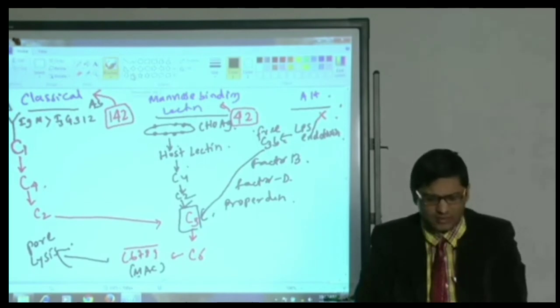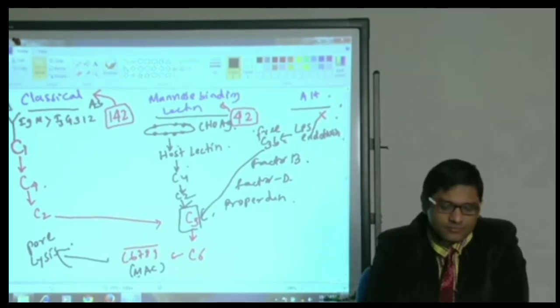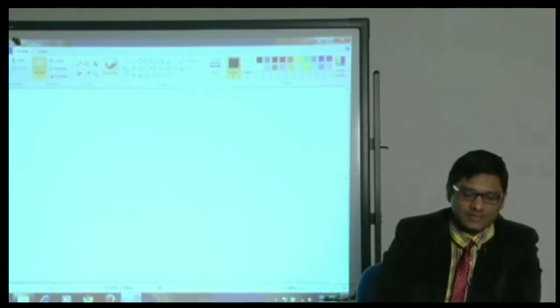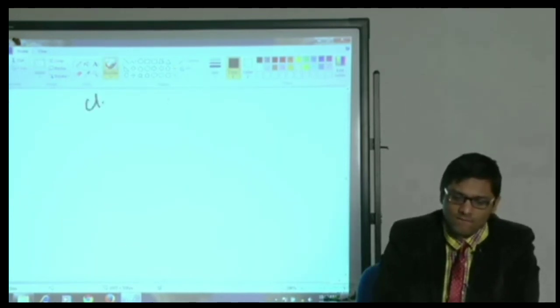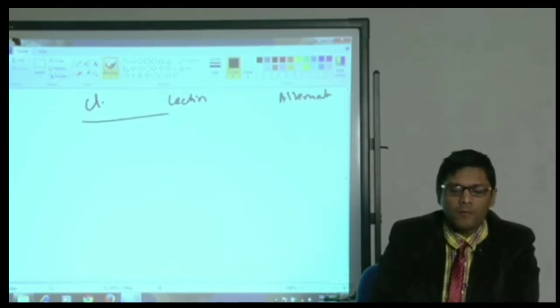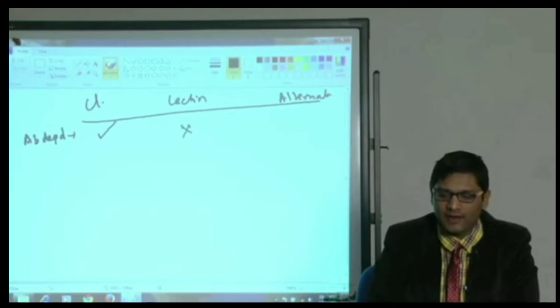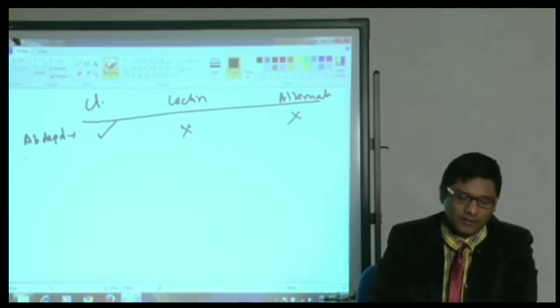If you are done with the outline of the complement pathways, then I will tell you the differences. Which is antibody dependent? Classical is antibody dependent, whereas lectin and alternate are not.